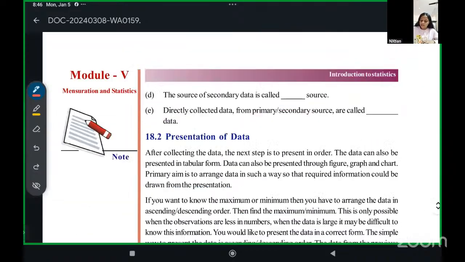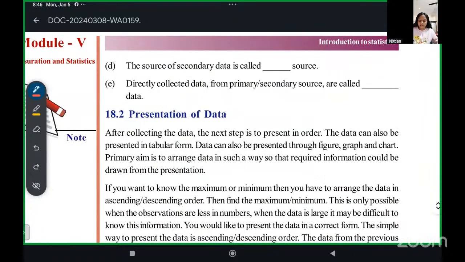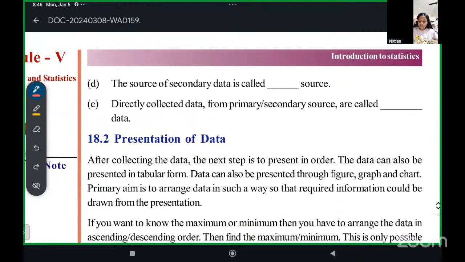Okay, then we have Emma. Emma, can you hear me? Yes, ma'am, I can hear you. Okay. Emma, the source of secondary data is called dash source. Secondary source. Secondary source. Okay.